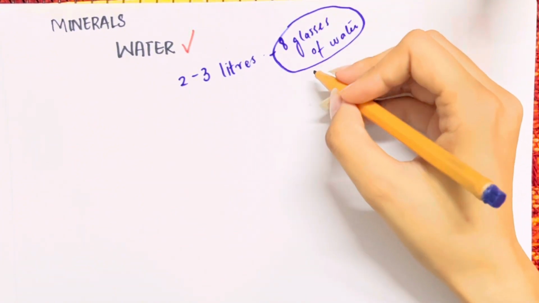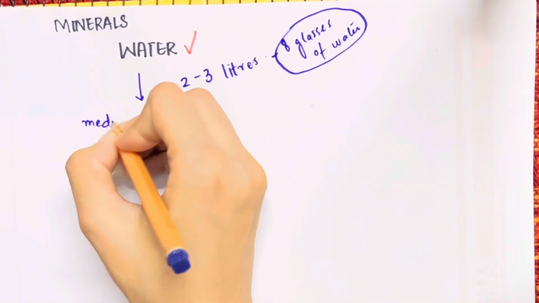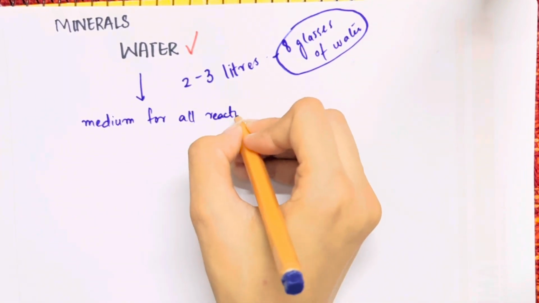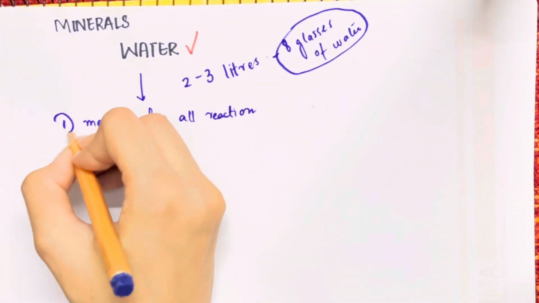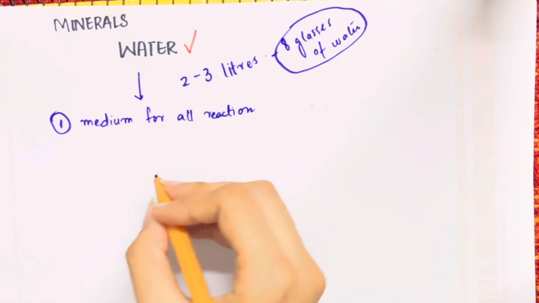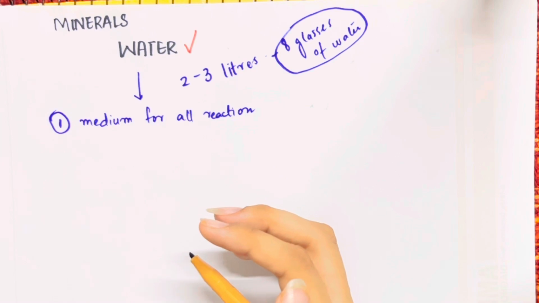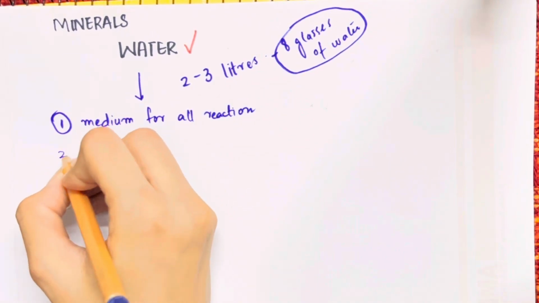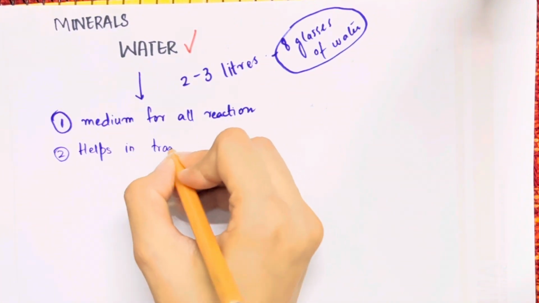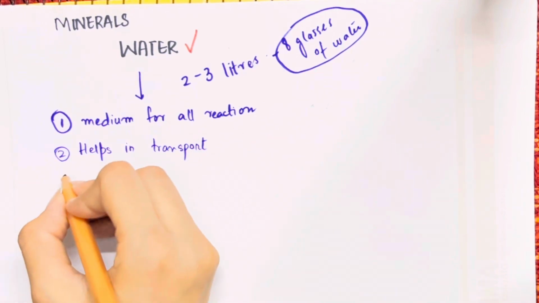What does water do? Water basically provides a medium for all the reactions. Number one, it is a medium for all the metabolic reactions that take place in the body, whether catabolic or anabolic; the solvent is water. It also helps in the transport of nutrients, excretory products, hormones, or many other substances. So water is a transport medium. Whether it is an excretory product or a nutrient required by any body part, water helps in the transport.